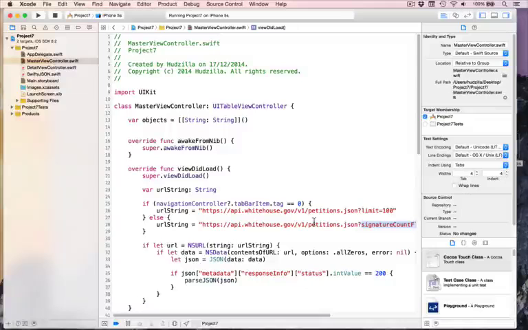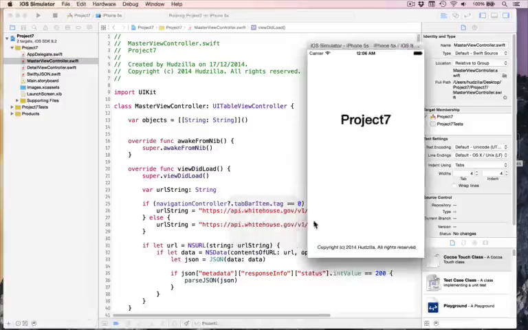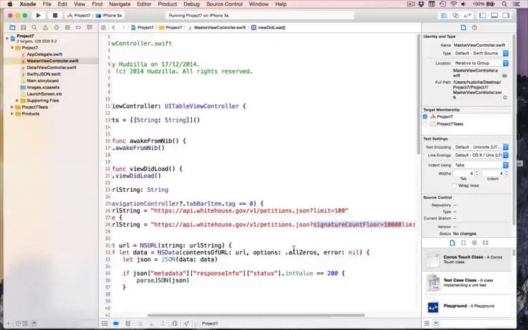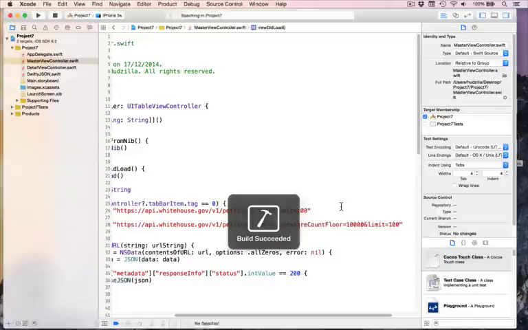So now we have two ways of loading the data. If you press Command R now, you should be able to see both of them working correctly. The first tab has the recent stuff, and on the second tab we have popular stuff. It looks extremely similar, but there are fewer in this one, which tells me maybe I got it wrong. See, look at that. They need a little ampersand in there. I'm sure someone out there was screaming at the screen, "You missed an ampersand, you fool." Let's try that again with the ampersand.